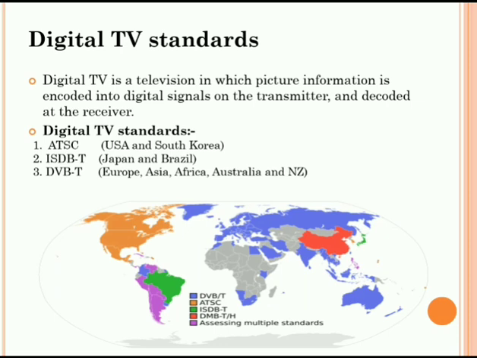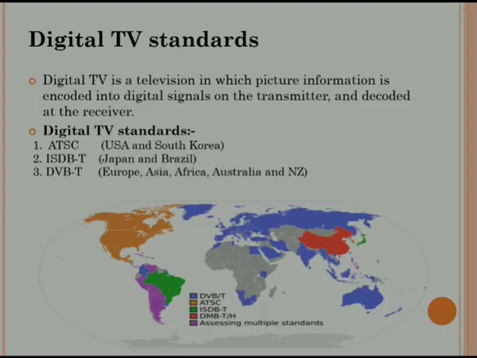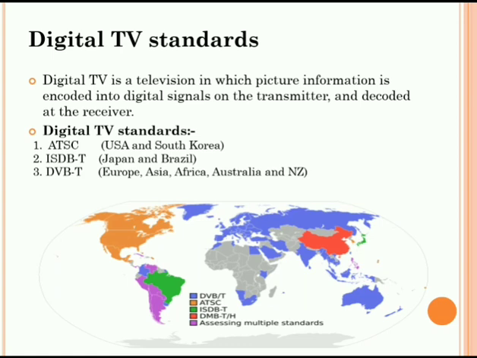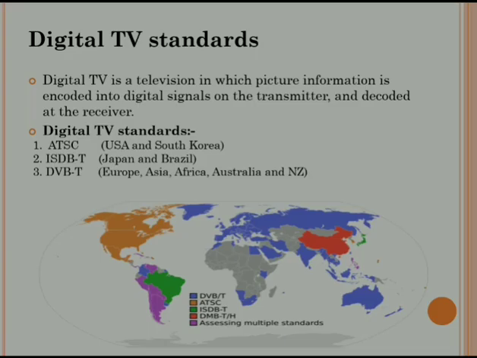It can be clearly seen on that image. By the image we can say that India is using Digital Video Broadcast, because the blue color is given to the DVB standard, clearly shown on the India map.